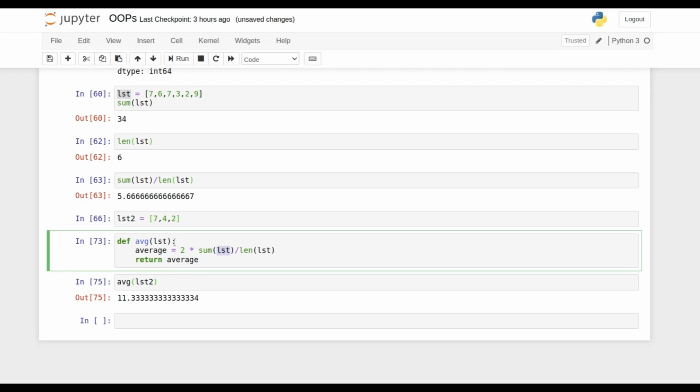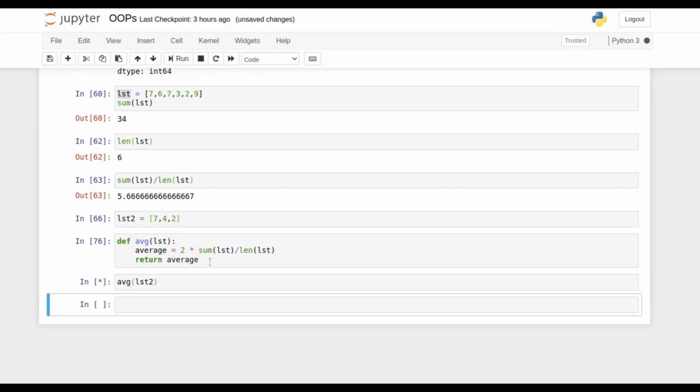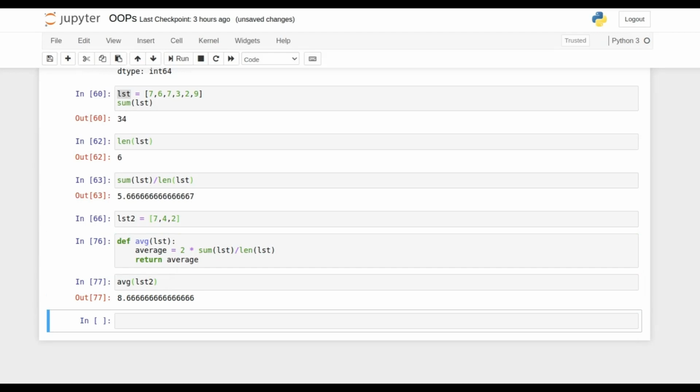So you must avoid this error: the variable name you use over here should match this one. Otherwise, you will sometimes get an error if that variable is not defined earlier, or you will not get any error if that variable is already defined. So that is something you should debug. Whenever you create a function, always test with at least 2 to 3 variables. For example, I have tested with lst1, then lst2, then a custom list passed over here, to see if my function is actually working or if there are variable assignment issues.